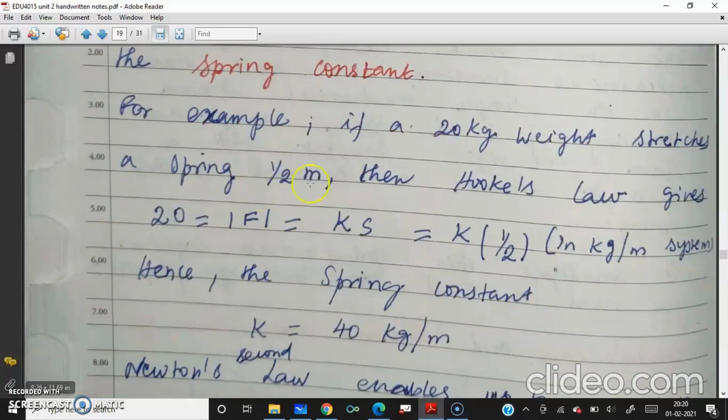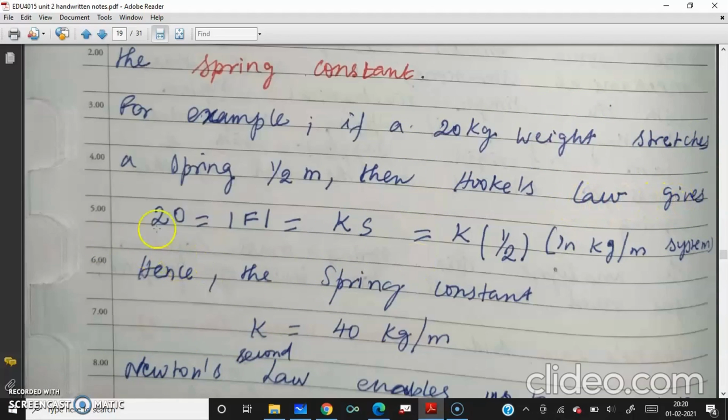For example, if a 20 kg weight stretches a spring half a meter, then Hooke's law gives the following. The weight is given, that is 20 kg. And how much is it stretching? Half a meter. I'm so sorry, I said mass earlier. The stretching is half a meter.